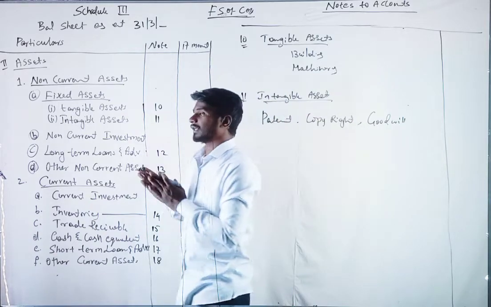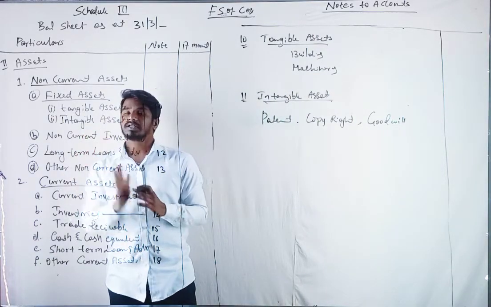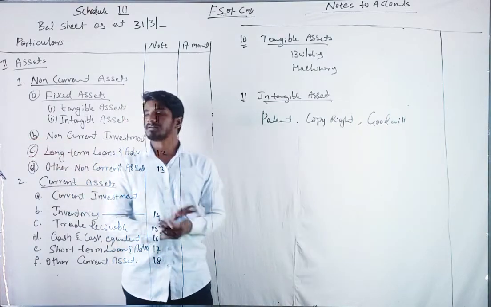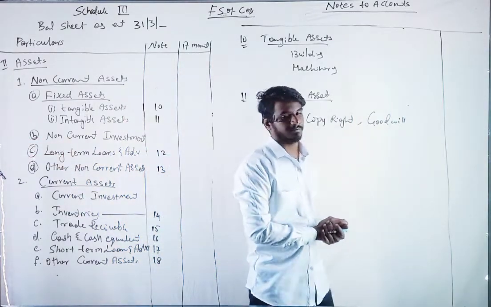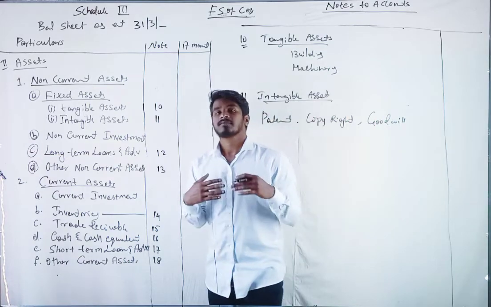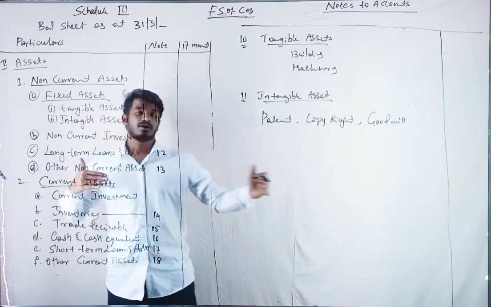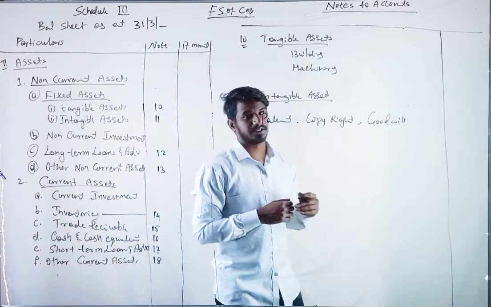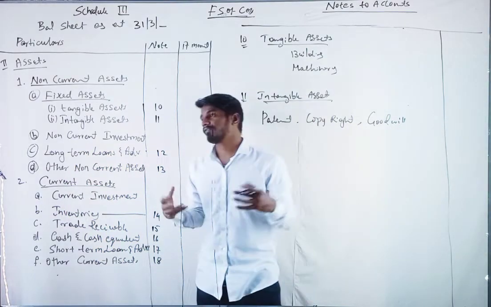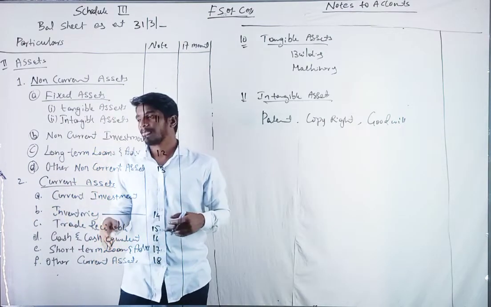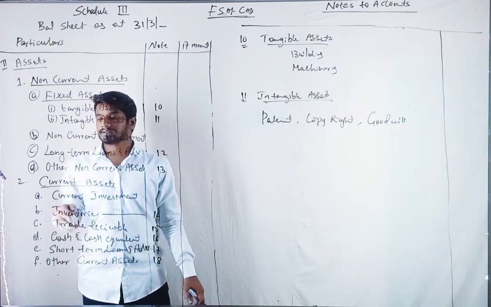And the next, non-current investments. What are non-current investments? The investments made for a long period, let's say 3 years, 4 years, 5 years, 10 years. That is called non-current investments.